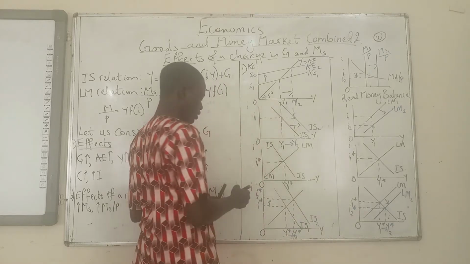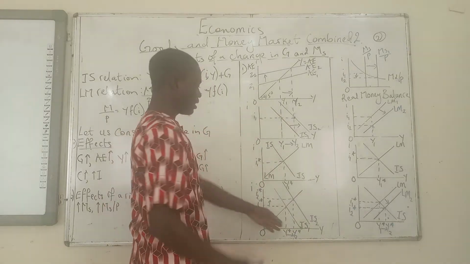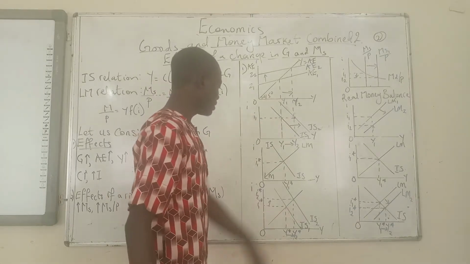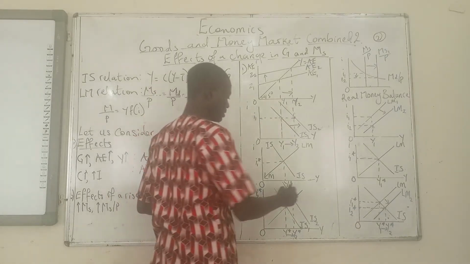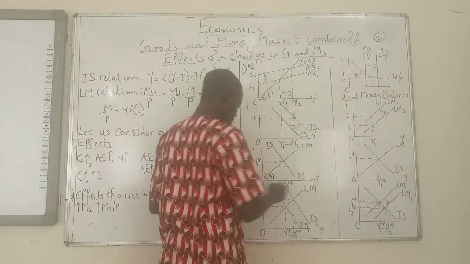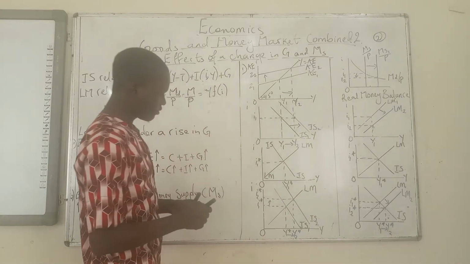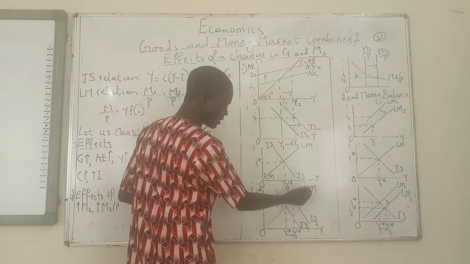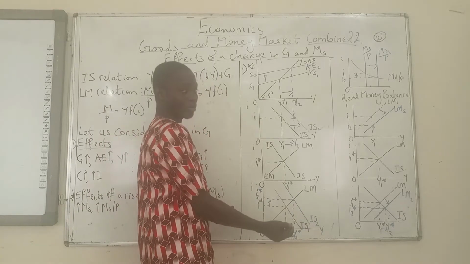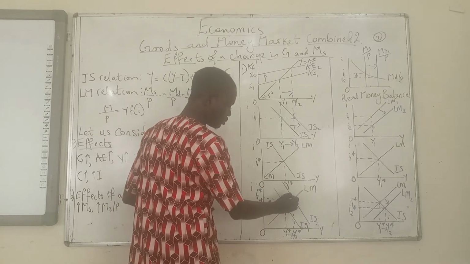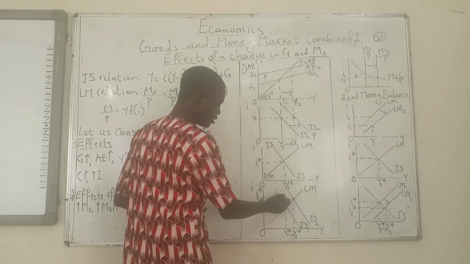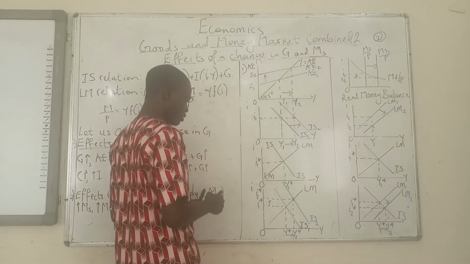So this happens to be the old IS curve, same as what we have here. Now it is shifting to a new position because of the increase in government spending. Then we have the LM curve remaining the same. So what is the final answer? We discover that when you bring the new IS curve, it intersects the initial LM curve at a new point, this point. When you trace this point out, it gives you a higher output, and when you trace it to this axis, it gives you a higher equilibrium interest rate.